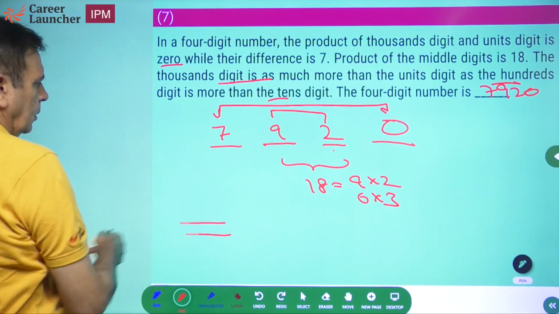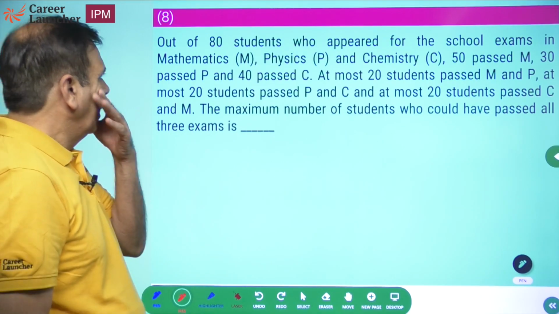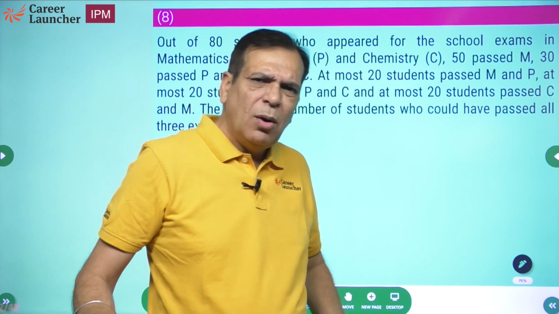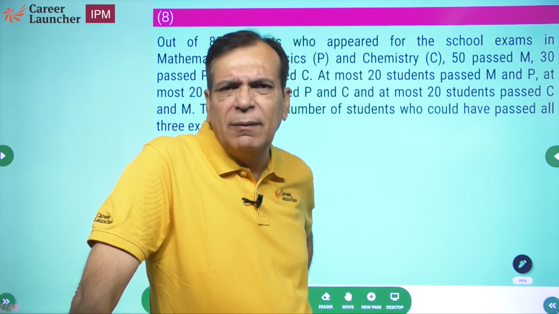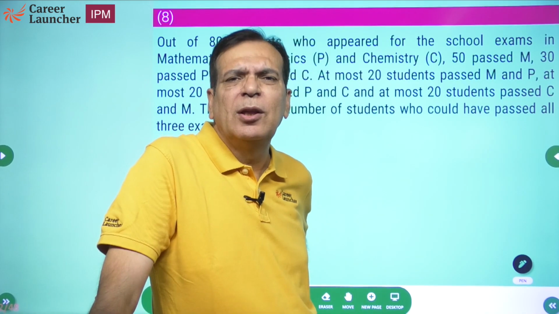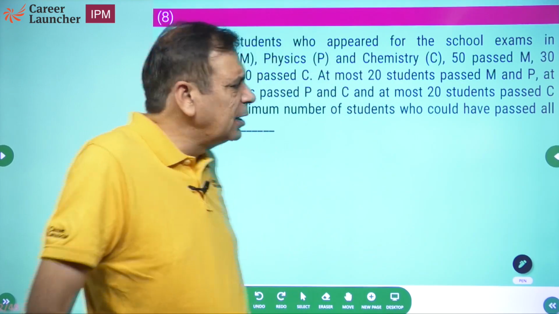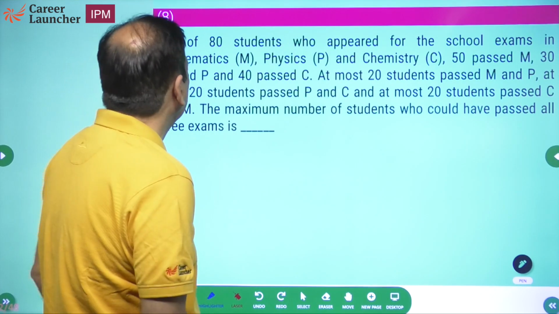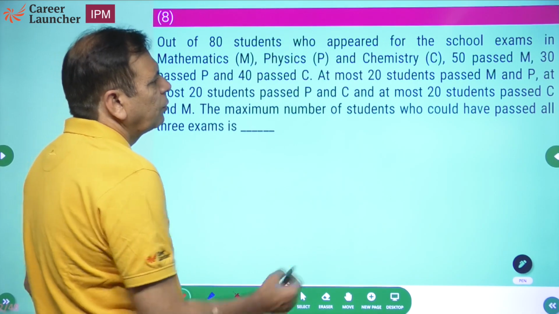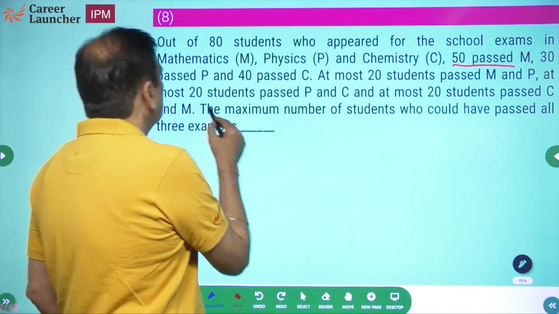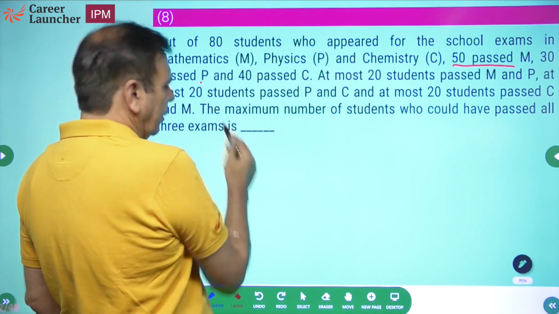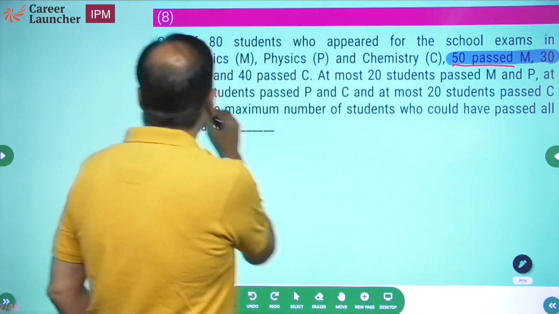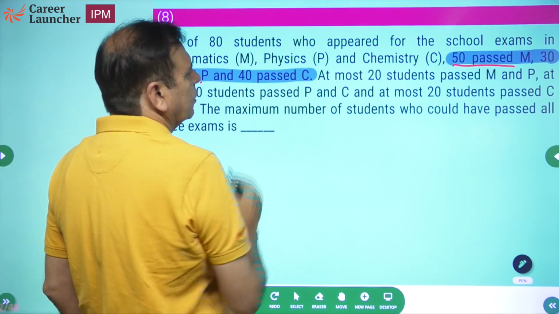Okay. Out of 80 students, ये हमेशा देखोगे. All aptitude papers, especially when it comes to IPM, they are fond of set theory. एक सवाल Venn diagram का हमेशा मिल जाता है. Of the 80 students who appeared in the school exams in mathematics, physics and chemistry, 50 passed maths, 30 passed physics and 40 passed chemistry.